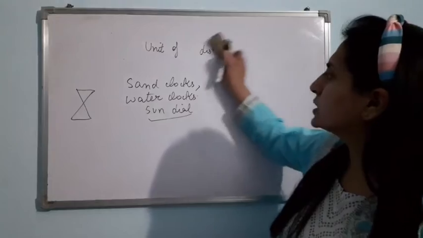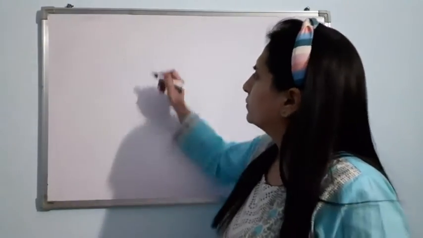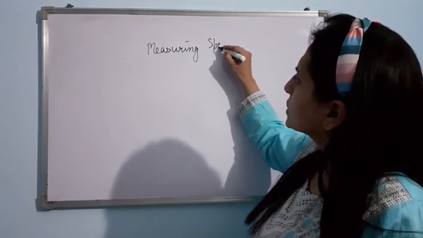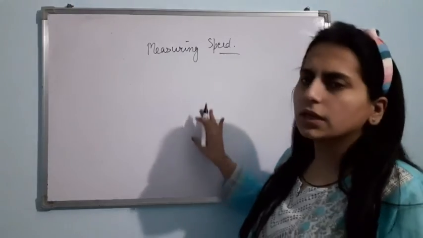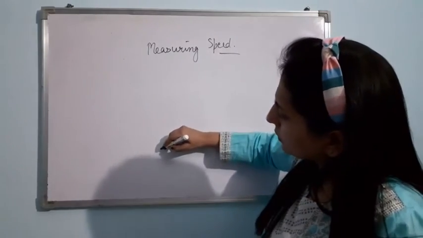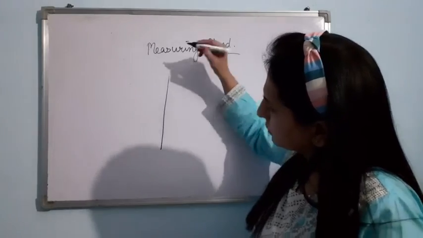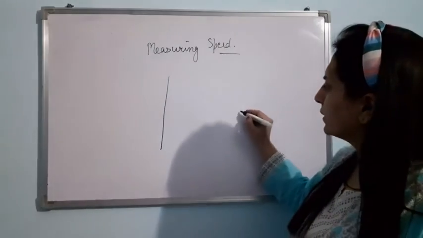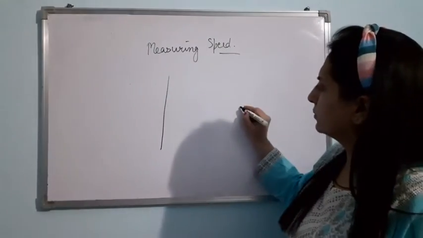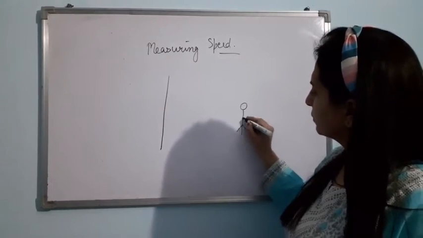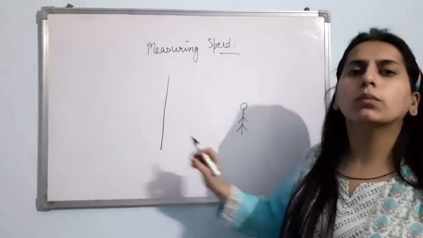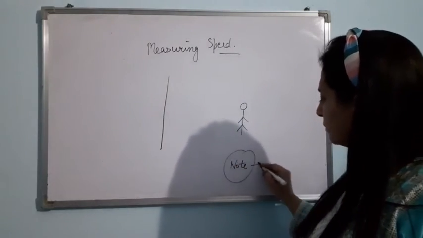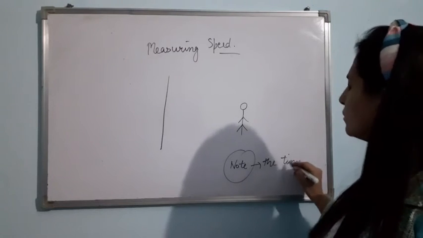Now let us talk about another topic, that is measuring speed. How can we measure the speed of an object? Let us do an activity. Suppose this is the ground. On the ground, just draw a line. One to 2 meters away from this line, suppose you or your friend is standing here. Now tell your friend to roll a ball and you just note down the time with the help of your watch.